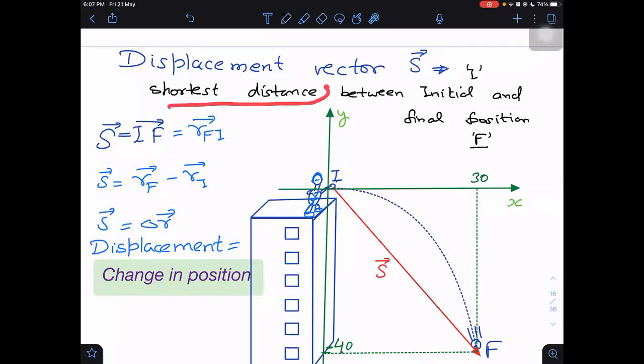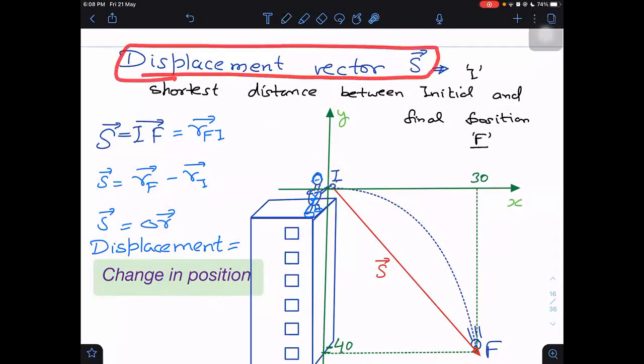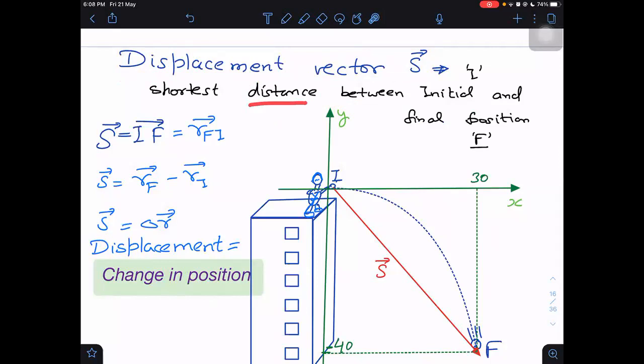But notice I am saying distance. Is it right? Not 100% right. Why? Because it is actually a vector and distance only means length, magnitude. So what I should say, I have not defined the displacement vector. I have defined the magnitude of the displacement vector. What is this representing which I have written here? It is the magnitude of the displacement vector. Is that okay?